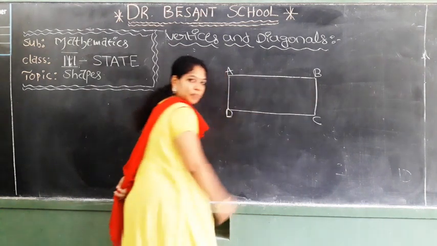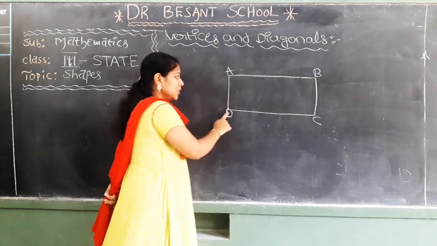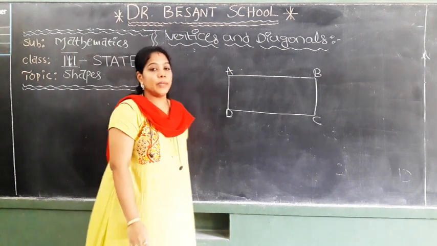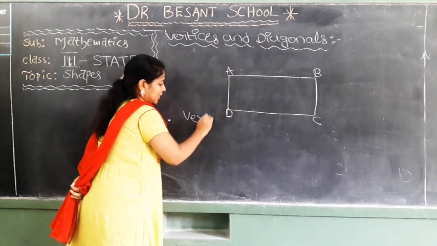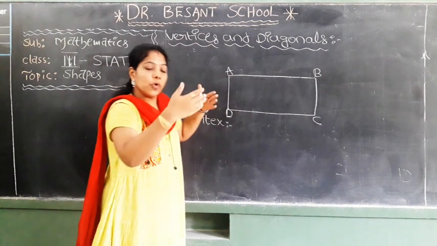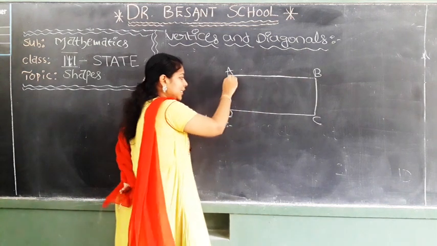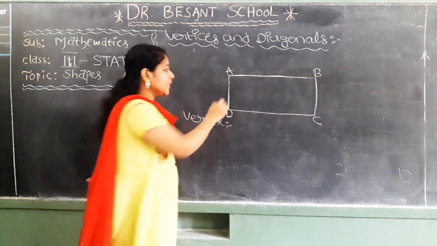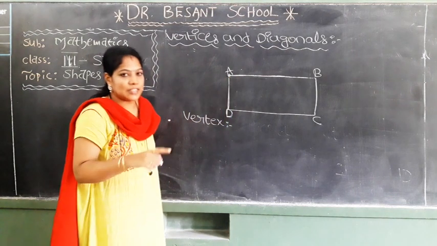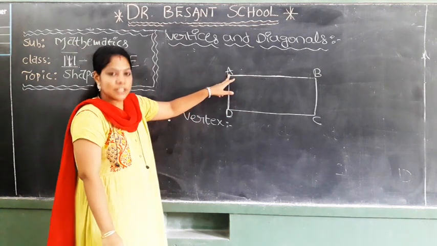AB is one side and BC is another side and CD is another side and DA is another side. Okay, children? Yeah, good. Now coming to vertex. What is a vertex? The point at which the two sides are meeting each other. See here, AB is one side and AD is another side. These two sides are meeting at point A. This point is called a vertex. The point at which the two sides are meeting each other is called a vertex.